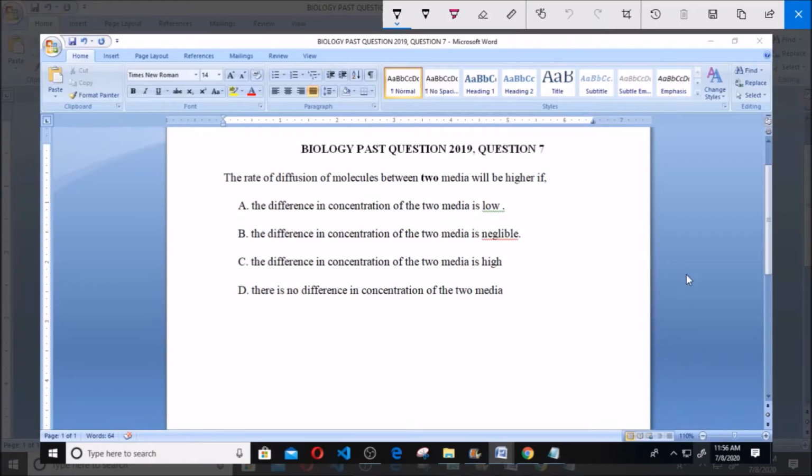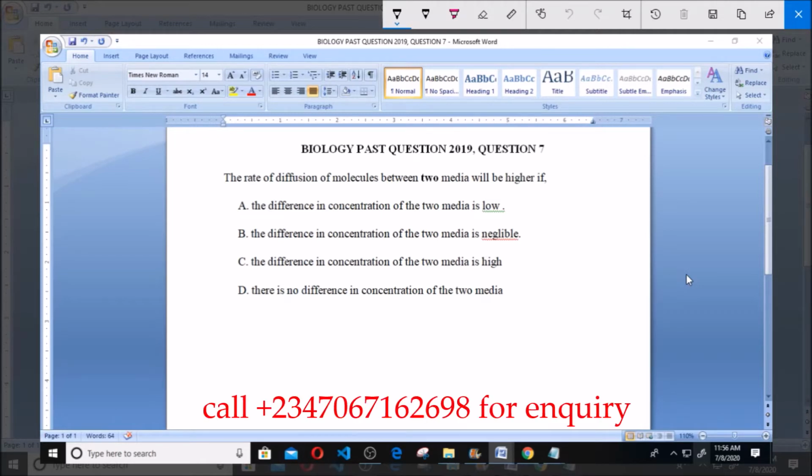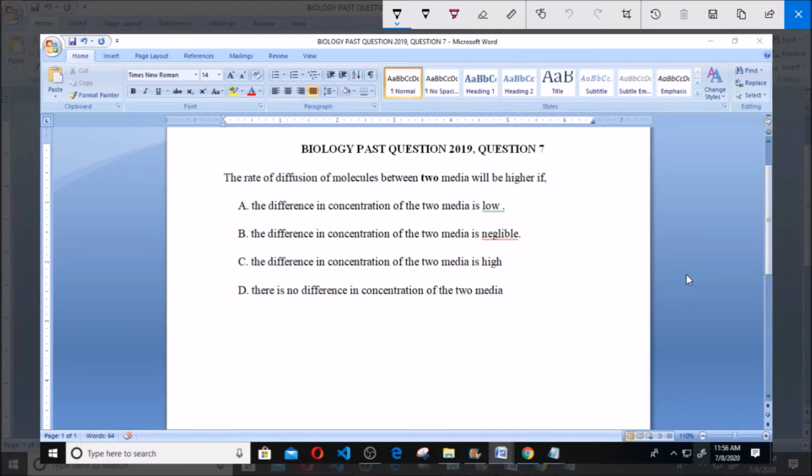Today we'll be dealing with Biology Past Question 2019, Question 7. The rate of diffusion of molecules between two media will be higher if A. The difference in concentration of the two media is low. B. The difference in concentration of the two media is negligible. C. The difference in concentration of the two media is high. D. There is no difference in concentration of the media.